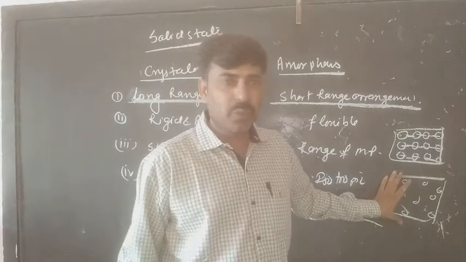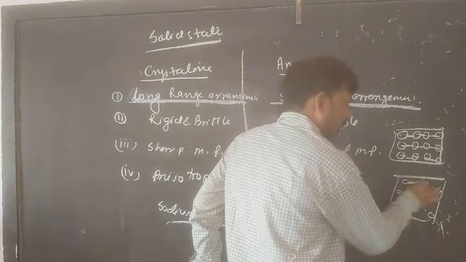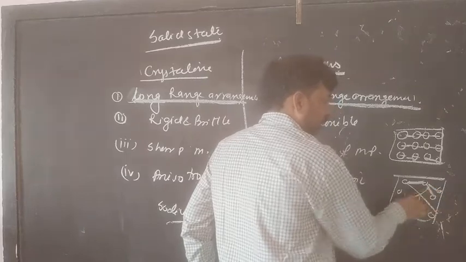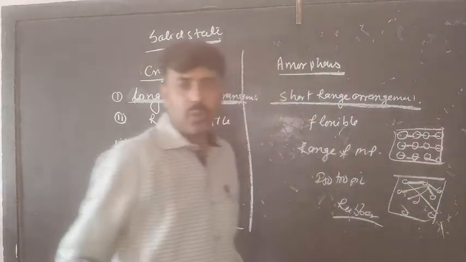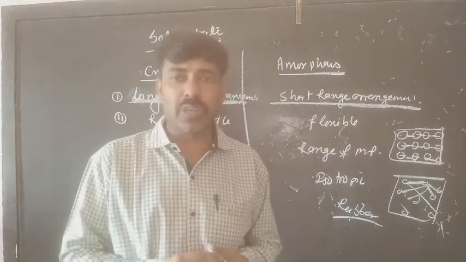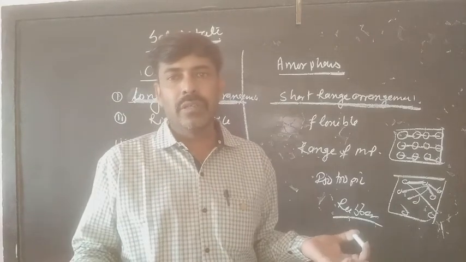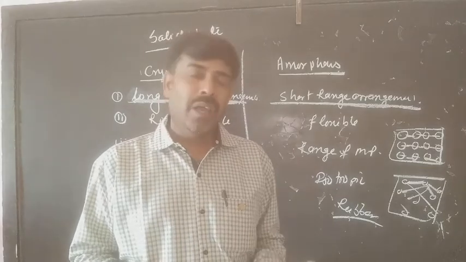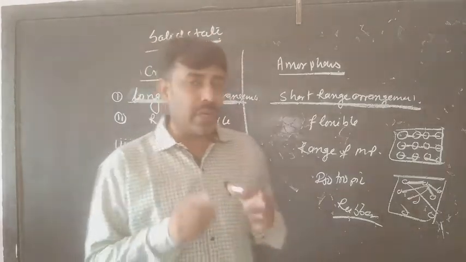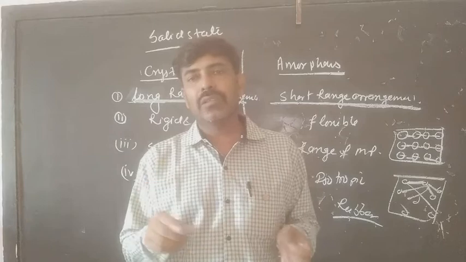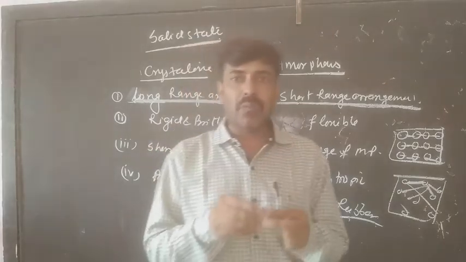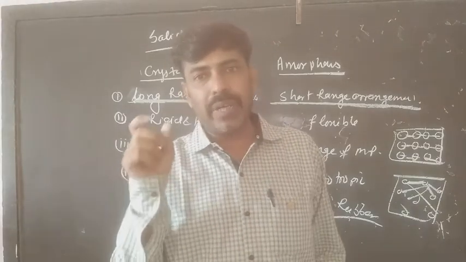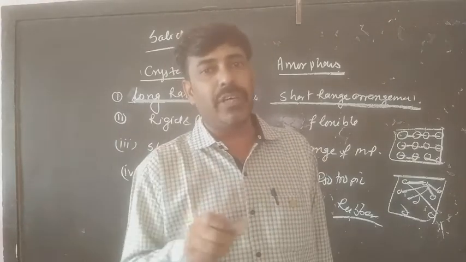But in this case, you can see this attraction, this distance is lower, this distance is greater, this distance is again smaller, then again greater, even greater. So there are different types of intermolecular spaces. Surely the intermolecular attraction forces will also vary, and if the intermolecular attraction force is going to vary, then somewhere the attraction force is weak, somewhere the attraction force is strong, and this is the reason why the system will be capable to show flexibility.